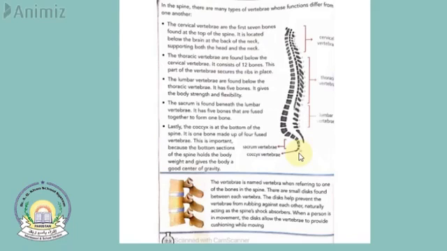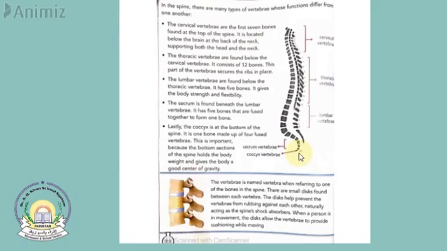All right. So these are different parts of the spine. Our spine is basically divided into 5 parts. First is cervical vertebrae, second is thoracic vertebrae, then lumbar vertebrae, sacrum, and coccyx. Okay, so we have discussed them.